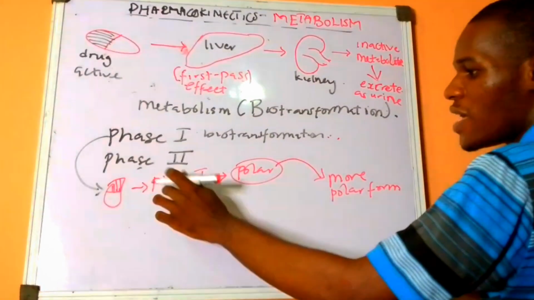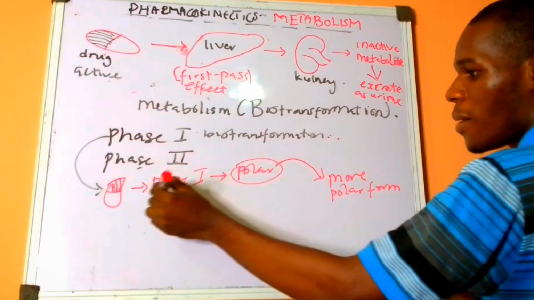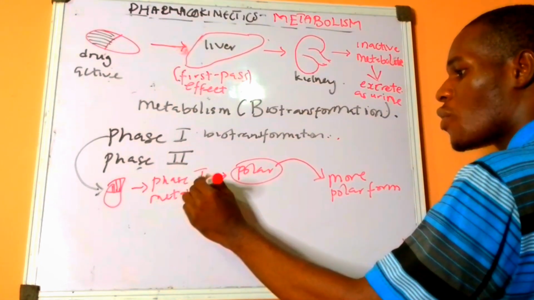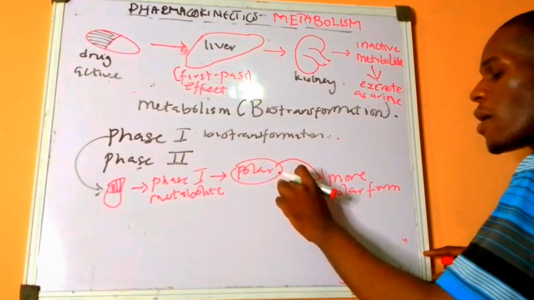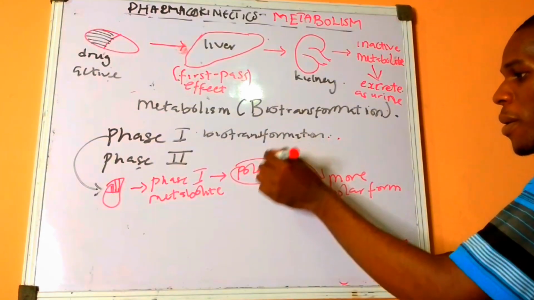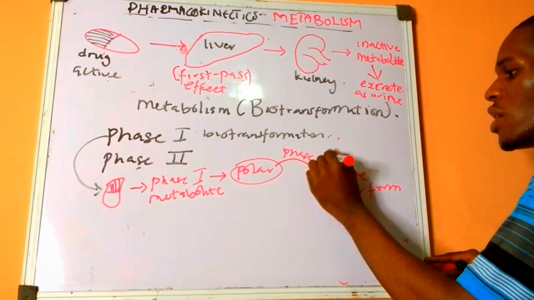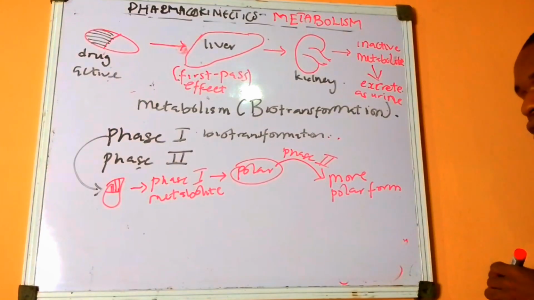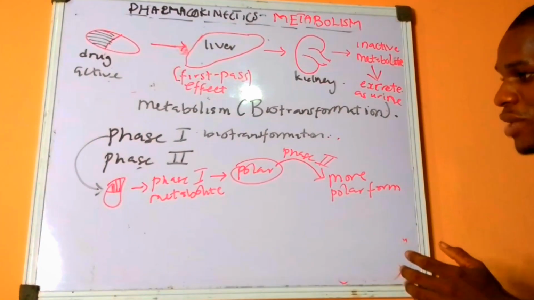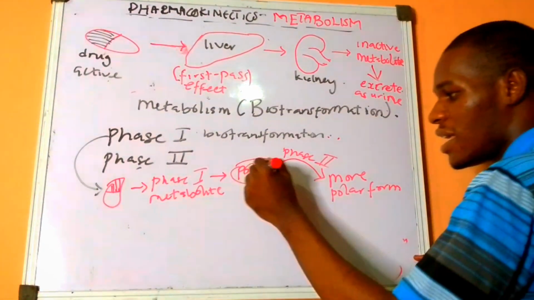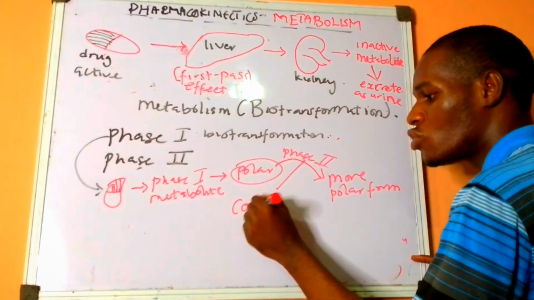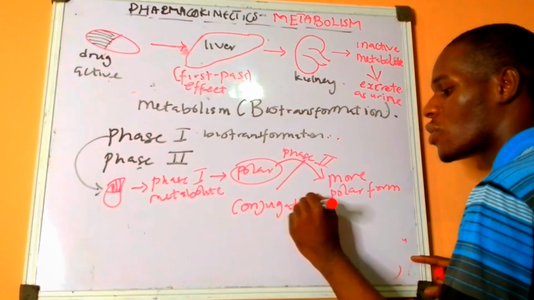So I have the phase one metabolite of drugs undergoing conversion by phase two into a more polar form. In phase two biotransformation, an important process that occurs is what we call conjugation.